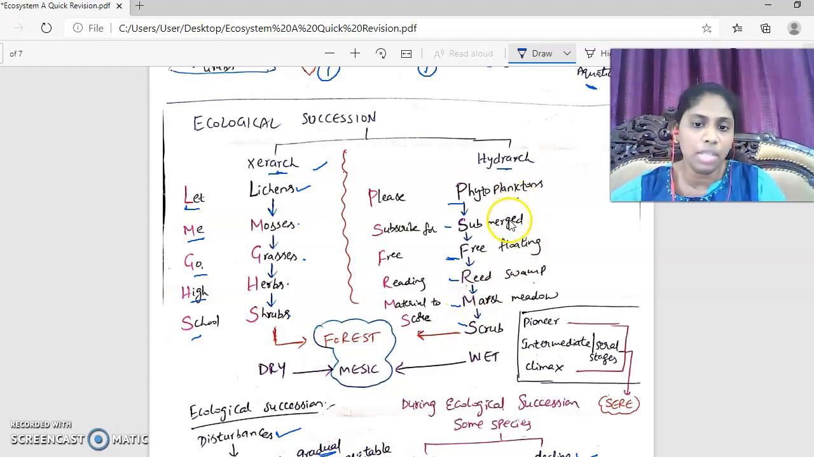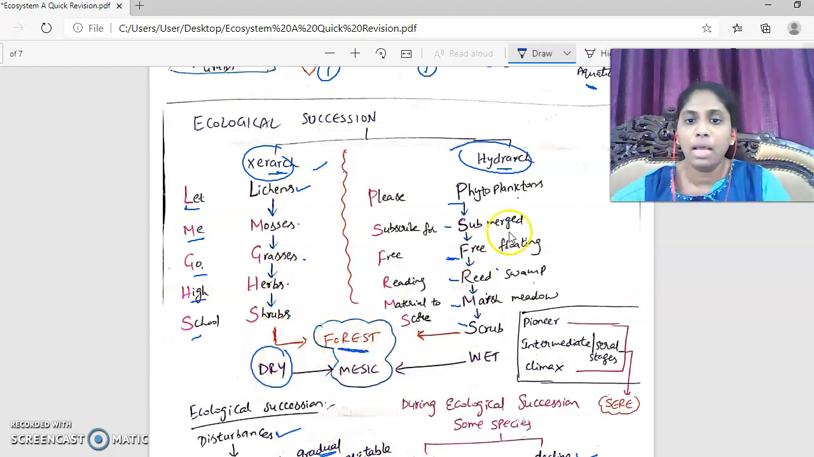Phytoplanktons followed by submerged, then free floating, reed swamp, marsh meadow, scrub. Now either it is xerarch or it is hydrarch, the final climax population is always a forest. So xerarch meaning dry, then hydrarch is wet. Together the final climax community is mesic, which is a forest.